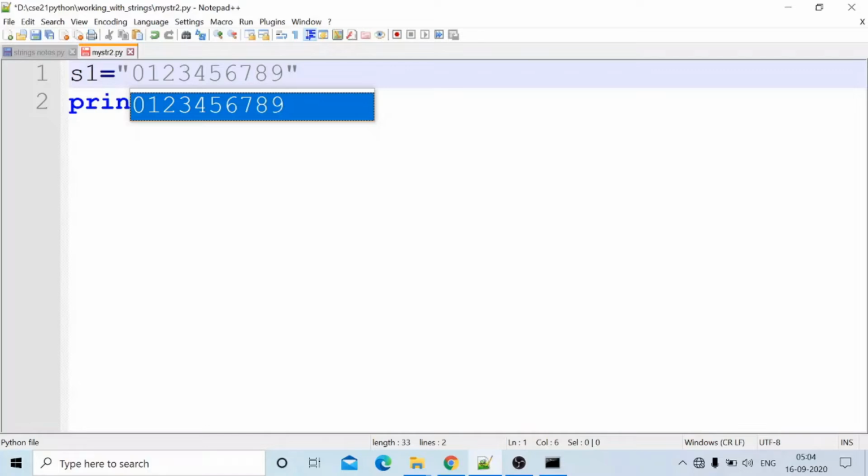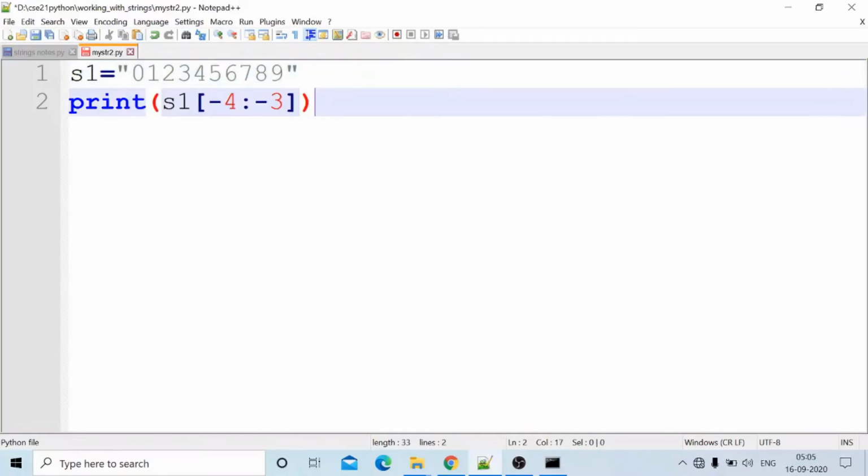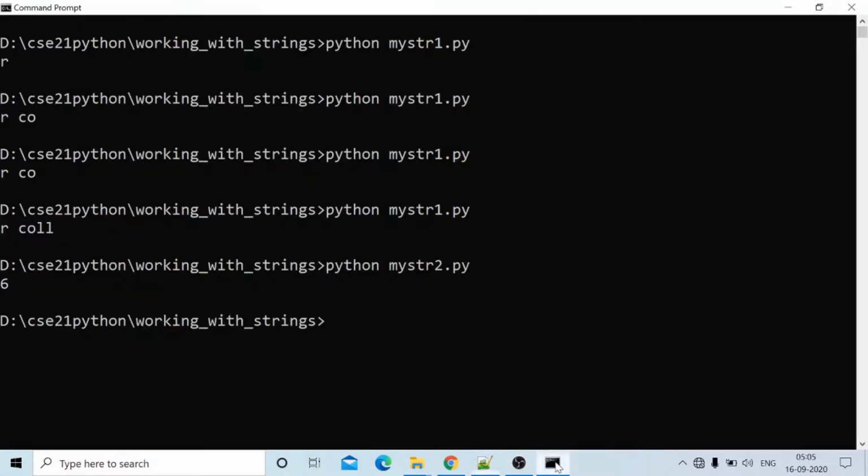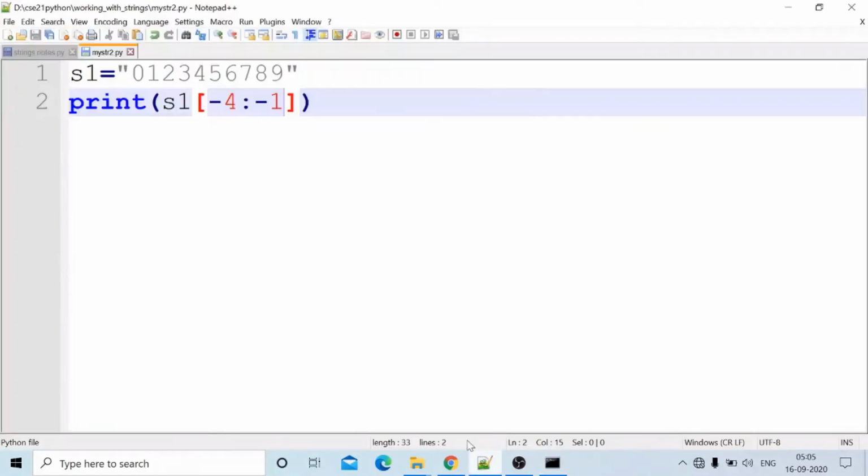I will keep 0 only, so you can clearly understand. Minus 4 to minus 1, Control S. 6, 7, 8. Minus 4 to minus 1 means 6, 7, 8 came. From this side onwards, start the counting from this side.